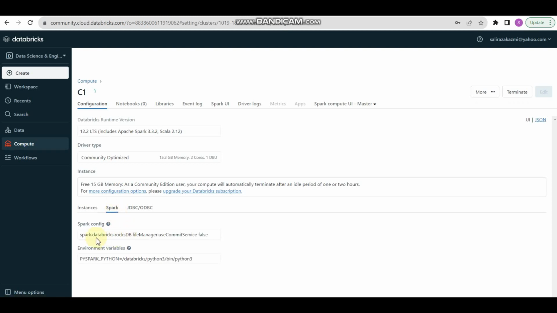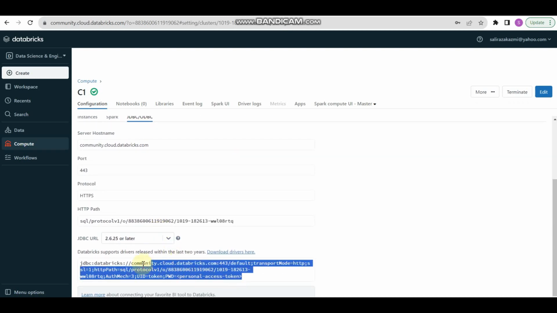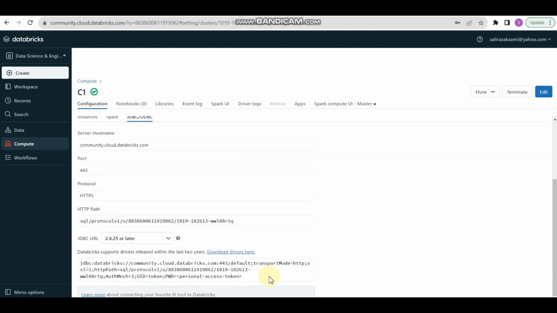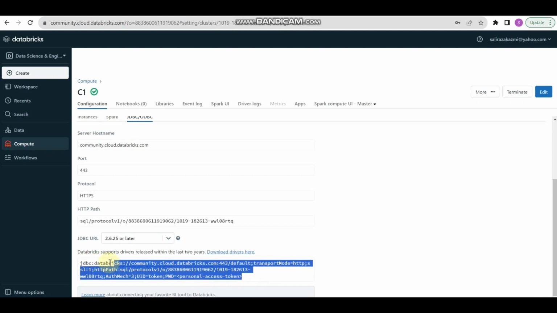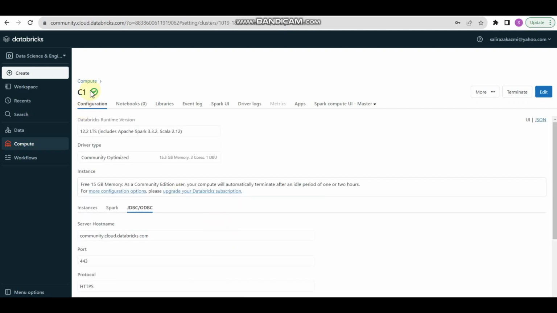And we have Spark configuration, and a JDBC/ODBC driver if we want to connect with our SQL server or from Python code, so we can use this string. And the cluster is created and running.